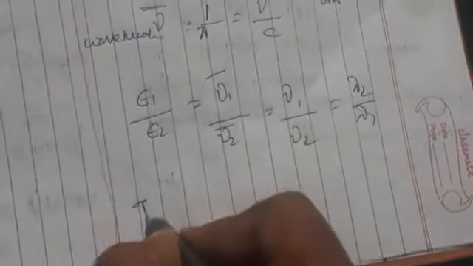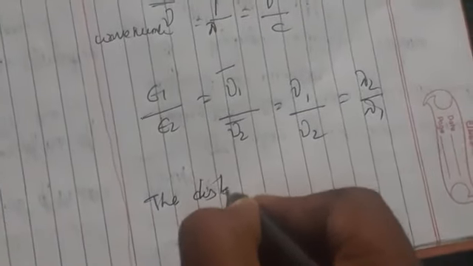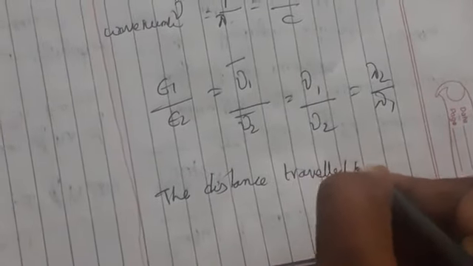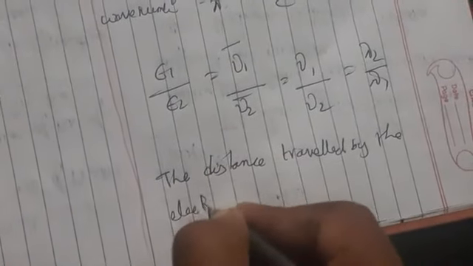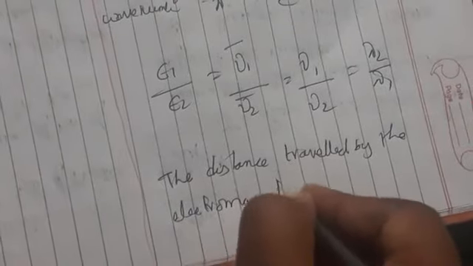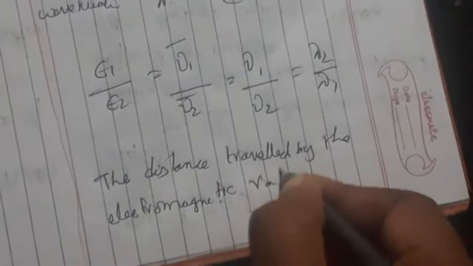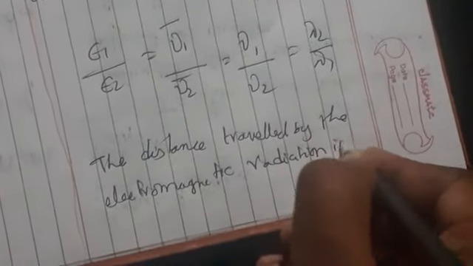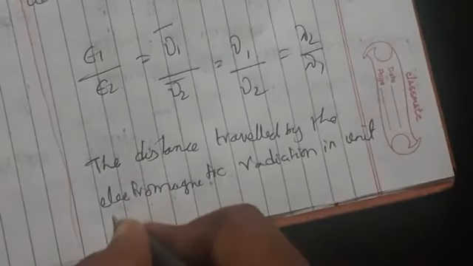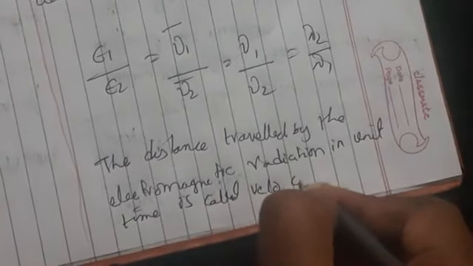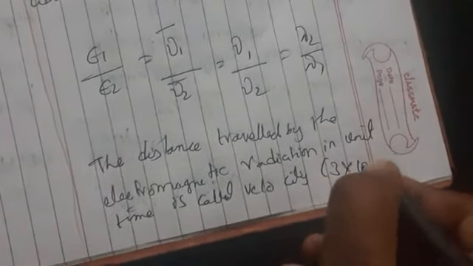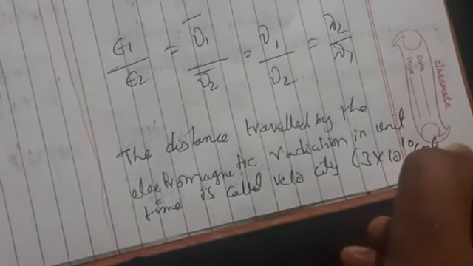The distance traveled by the electromagnetic radiation in unit time we call velocity. It has a value of 3 into 10 to the power 10 centimeter per second.